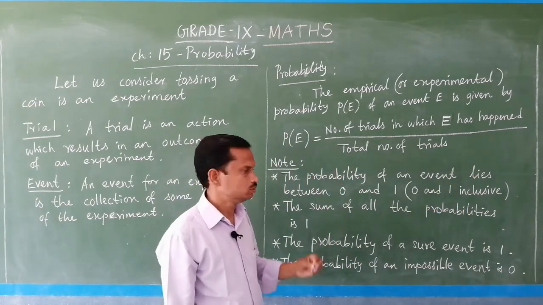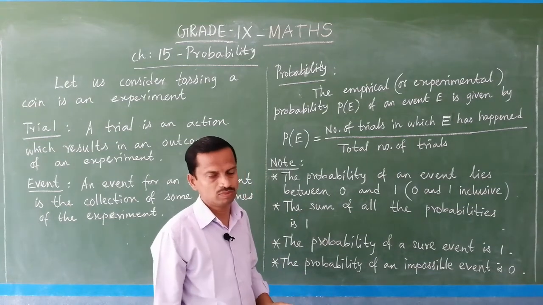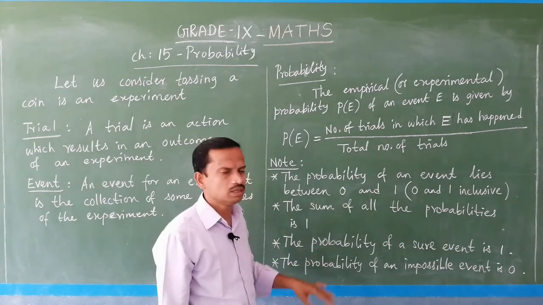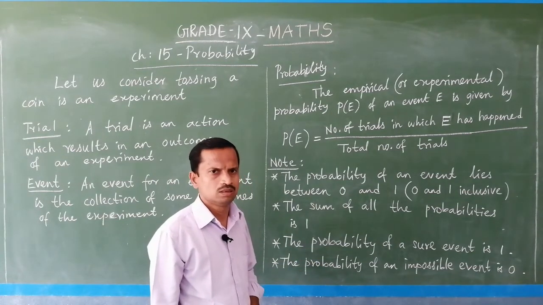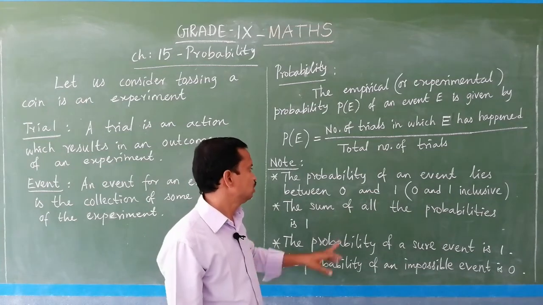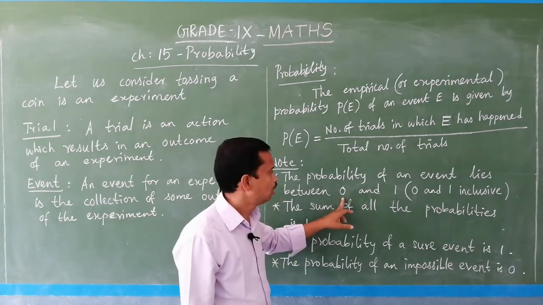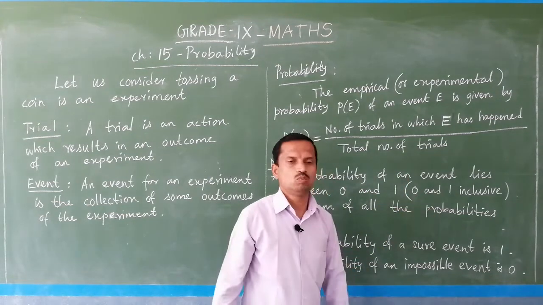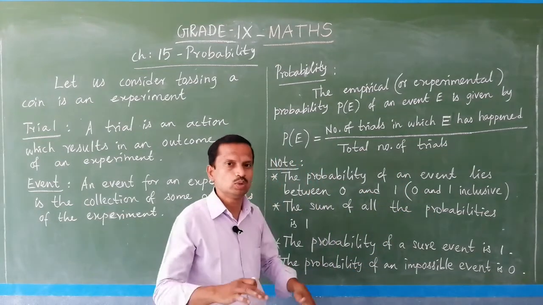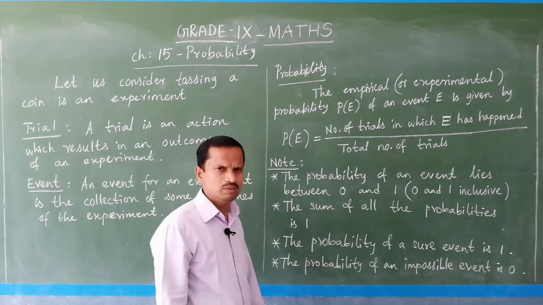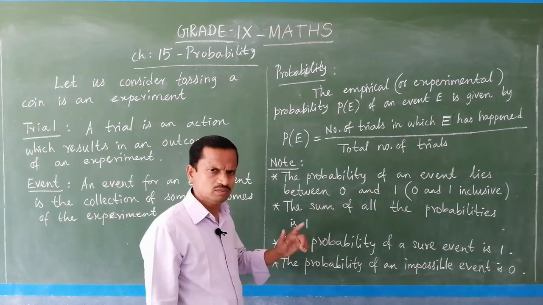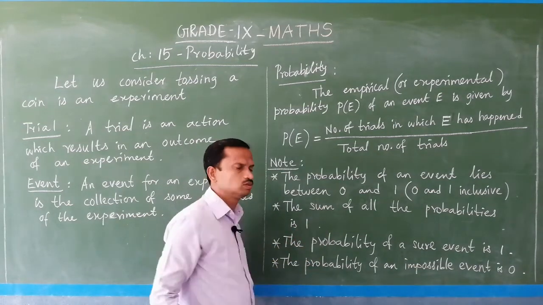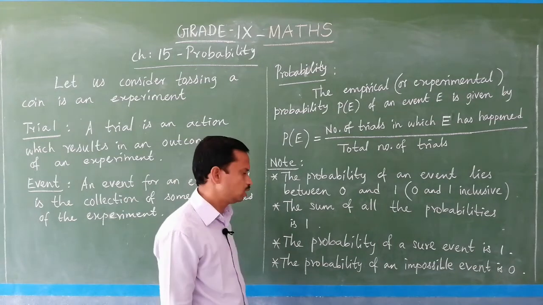Inclusive means the value of the probability may be 0, or 1, or between 0 and 1. The sum of all the probabilities is 1. I will explain what that means now.